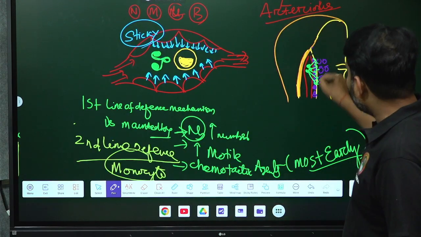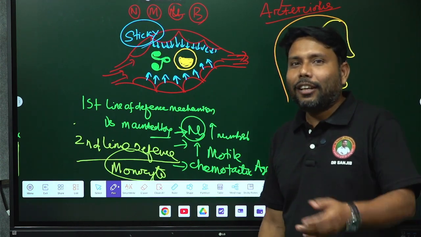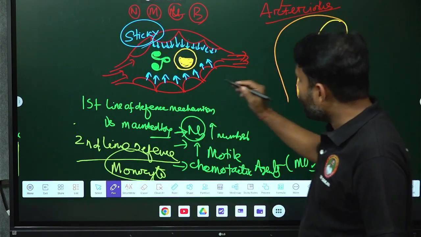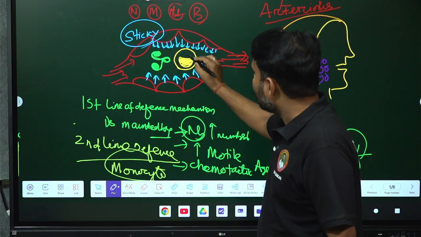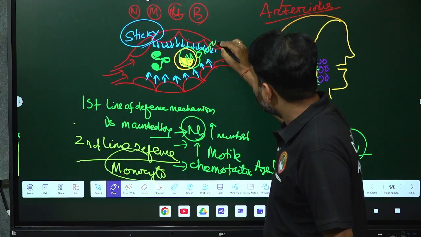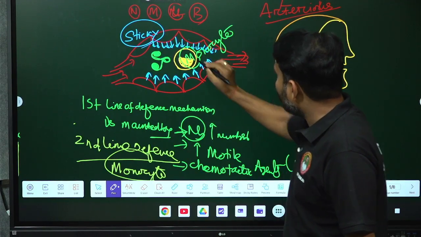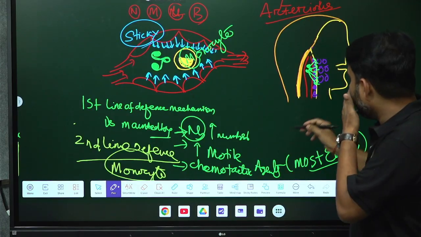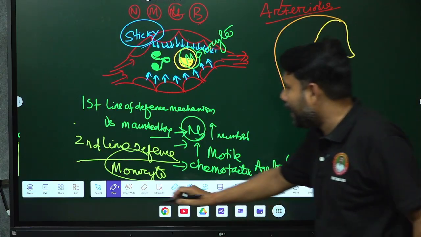Then after the neutrophilic action, the monocyte comes.